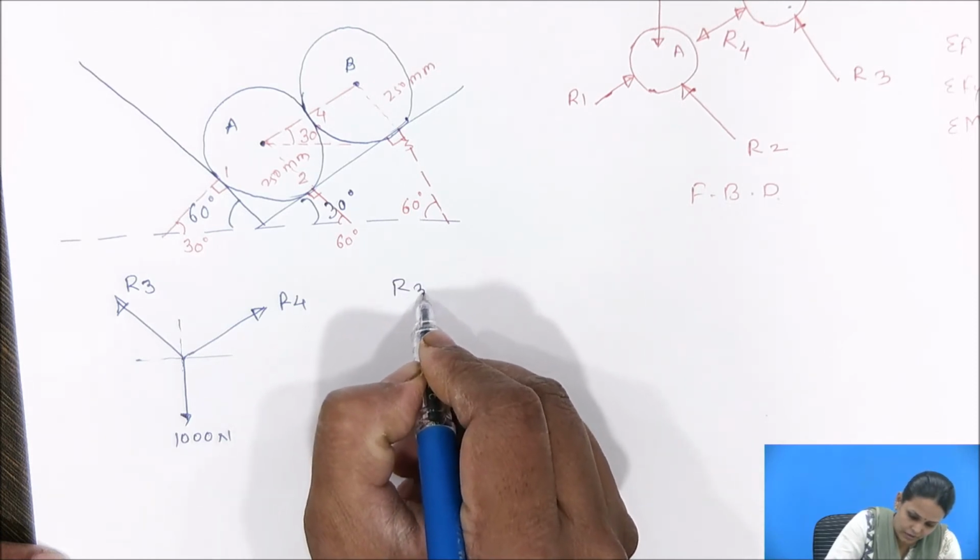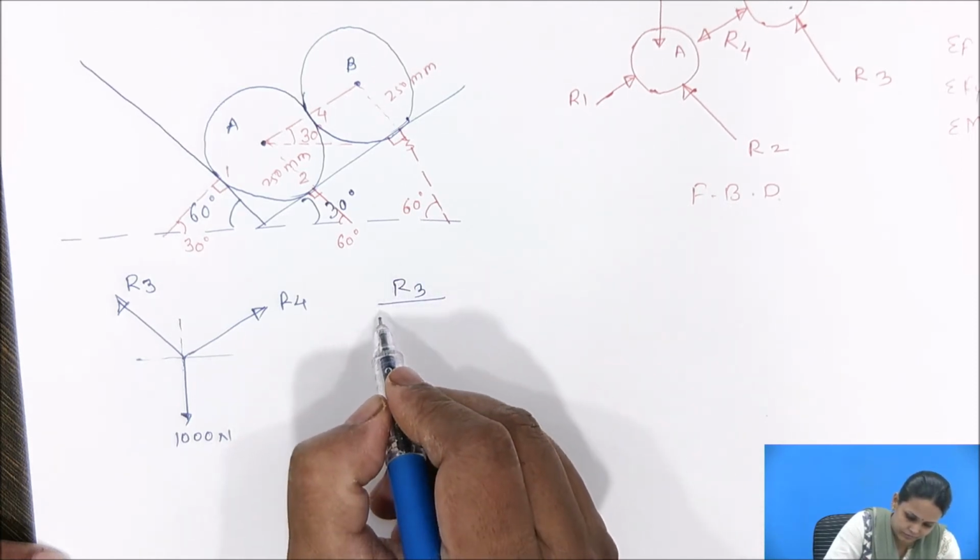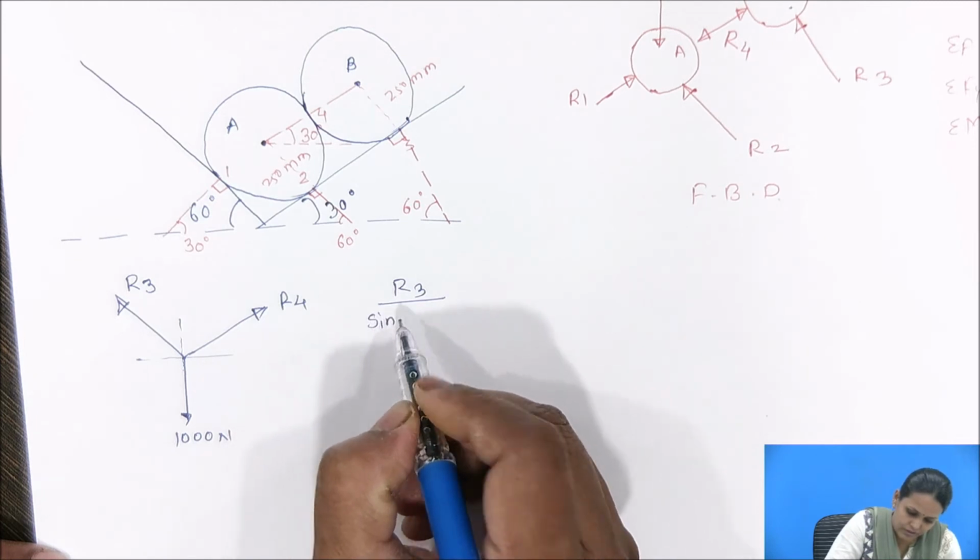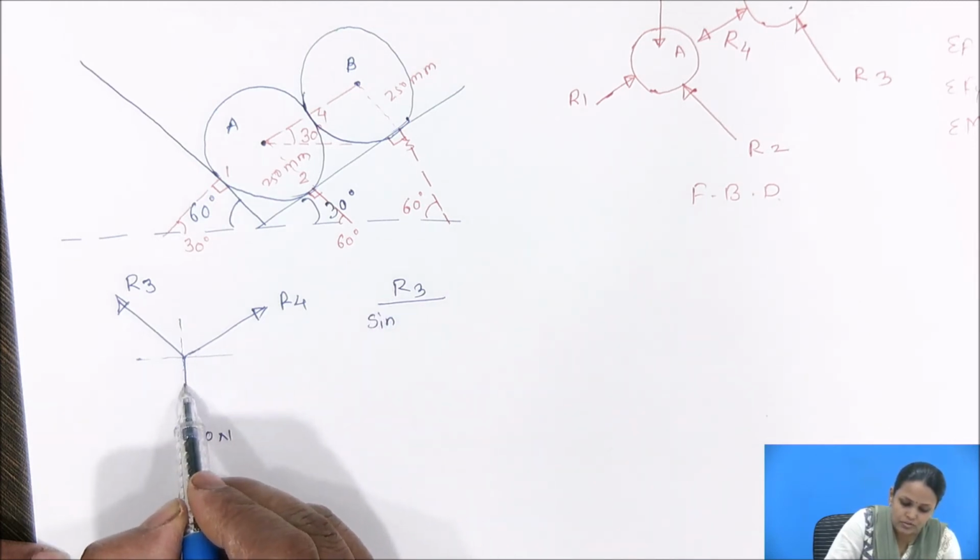So it is R3 upon sine of the angle between the other two.